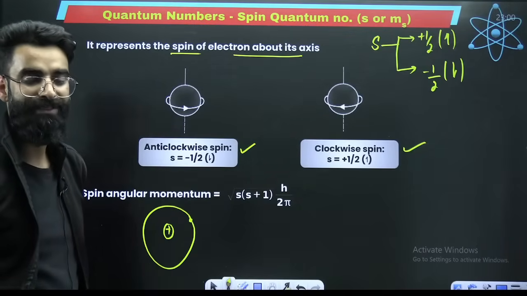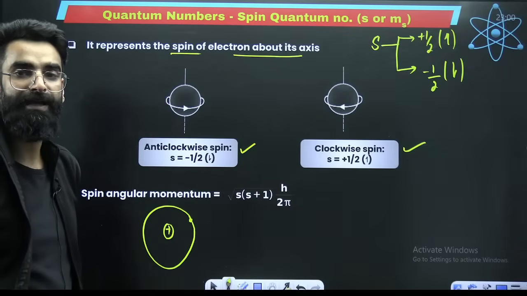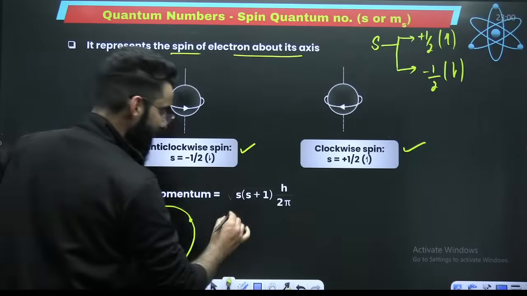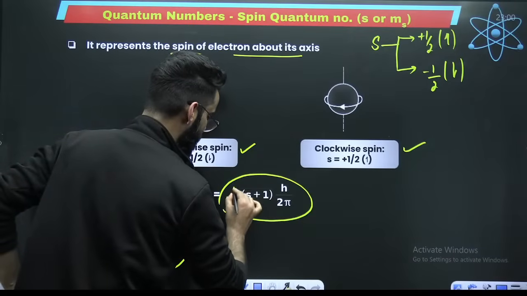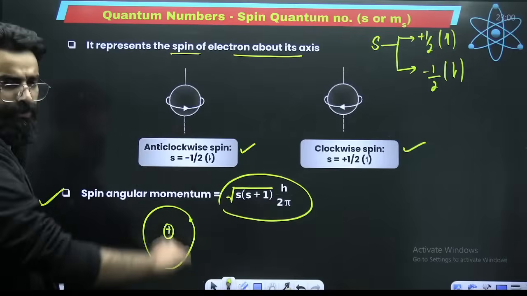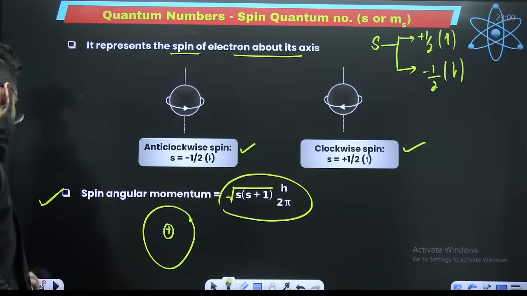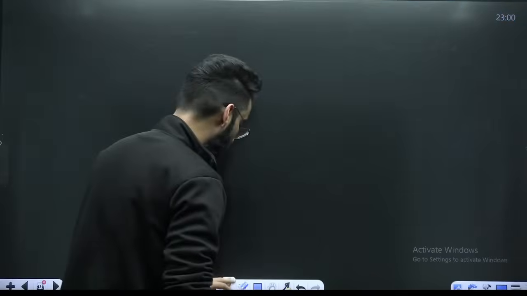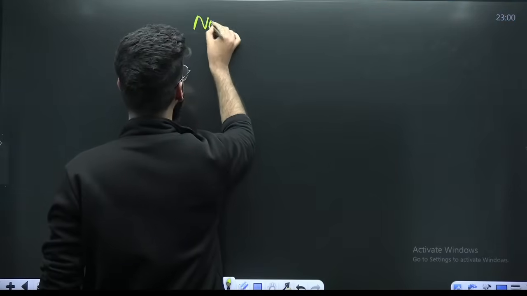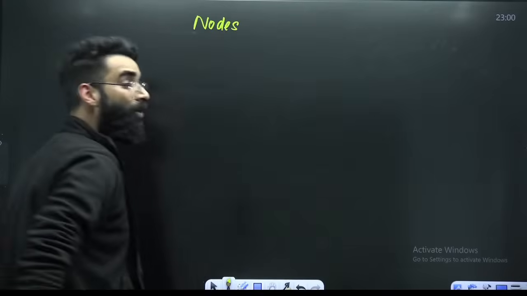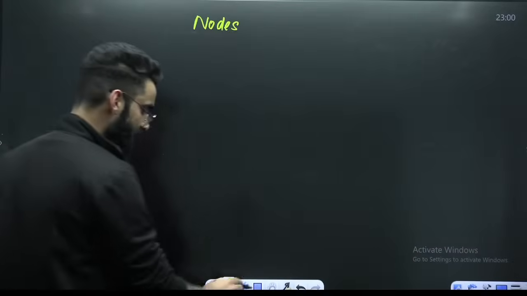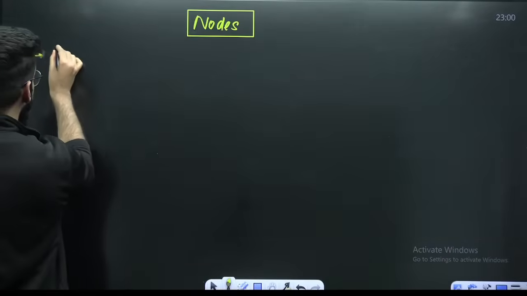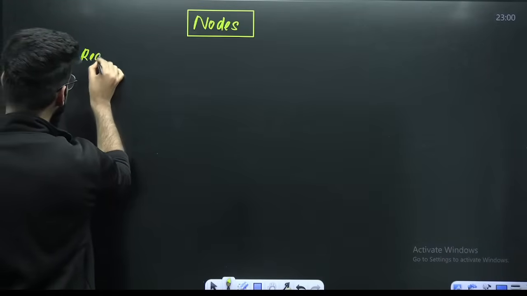And the way we talked about the orbital angular momentum, root of L into L plus 1 times h upon 2 pi, similarly we have spin angular momentum as well, root of S into S plus 1 times h upon 2 pi. I'll show you its application in some time. But before that, there is something very important. That is nodes. From nodes, you get questions. What is a node basically, first of all? If you ask me, I'll say a node is a region around the nucleus.